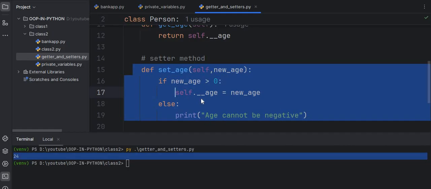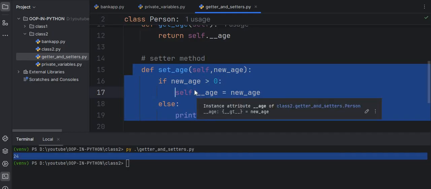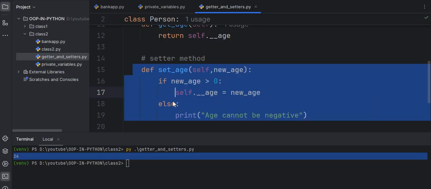As you see, this whole method is responsible for updating the private age, but with validation. If the new age is positive, update it. If negative, show a warning, don't update. This ensures no one can set the age to an invalid value.